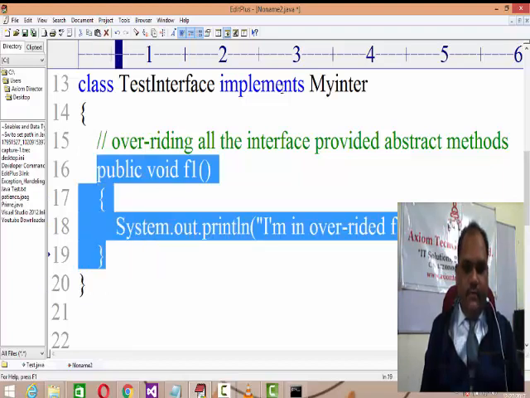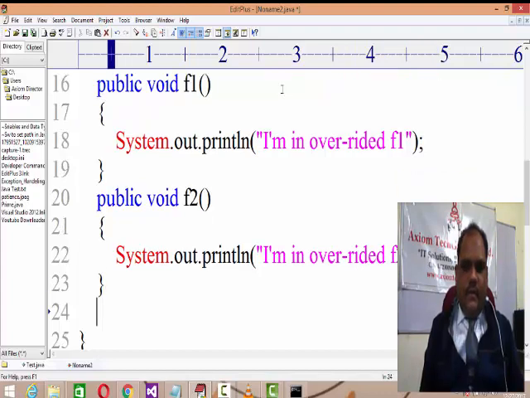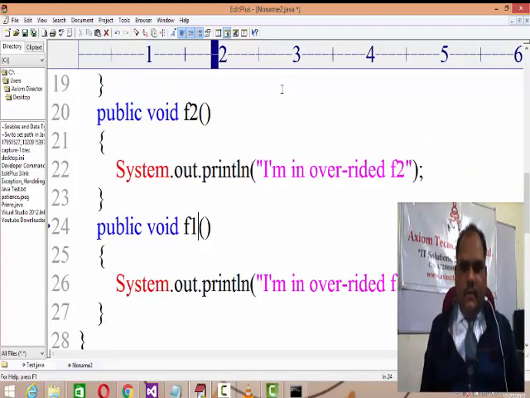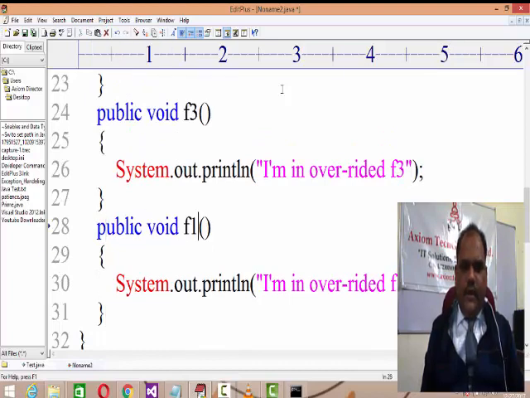So public void f1, public void f2. I'm just writing the demonstrative code, so I mean overridden f2, f3, f4. I'm overriding all the possible abstract methods provided by that interface.